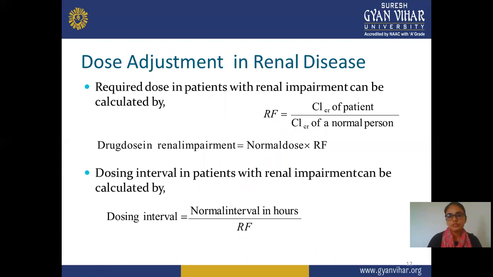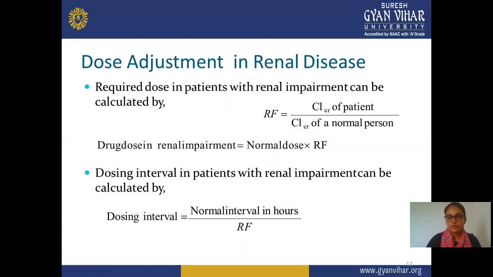Next is dose adjustment in renal disease. If a particular patient is suffering from renal disease or a renal problem, how do you adjust the dose or select the proper dose? The required dose in a patient with renal impairment can be calculated by a formula.